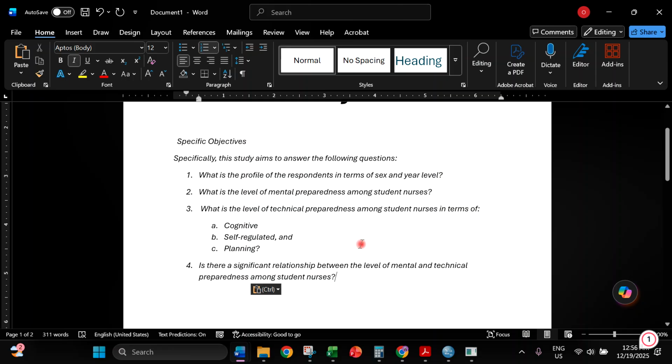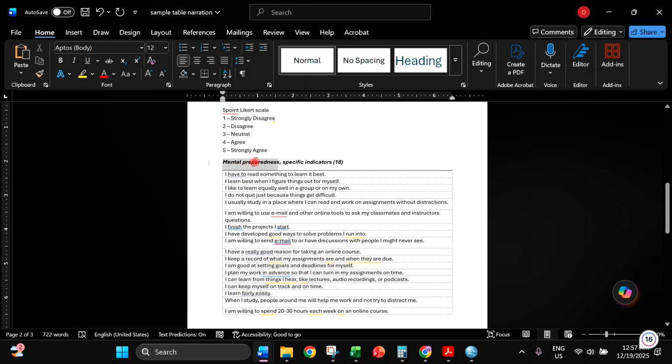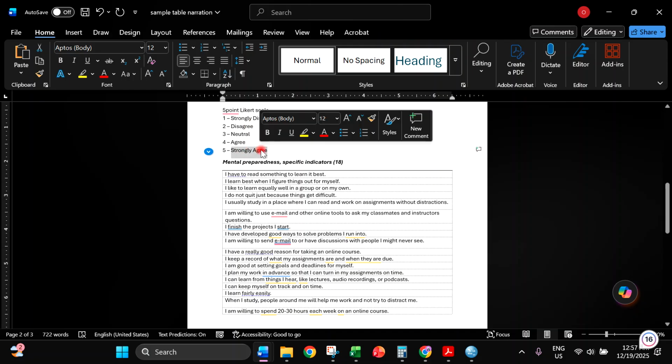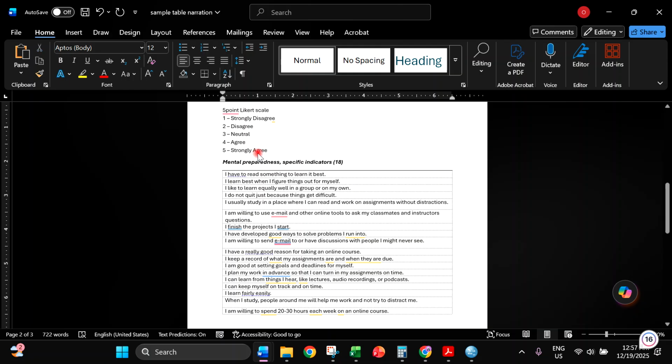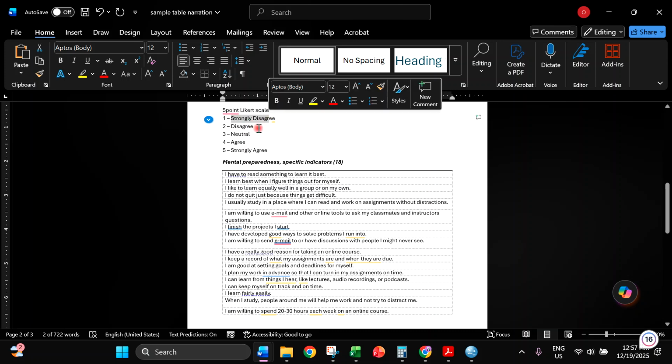Of course, if we have an objective, we should have an instrument. Let's say, for example, we have this instrument. To measure mental preparedness, we have 18 indicators or questions. This is a 5-point Likert scale. Whenever we have a positive statement, we score it 5 if the respondent chooses strongly agree, and it decreases depending on the extent of the verbal response, so 1 is the lowest.